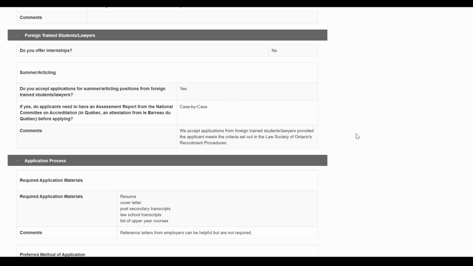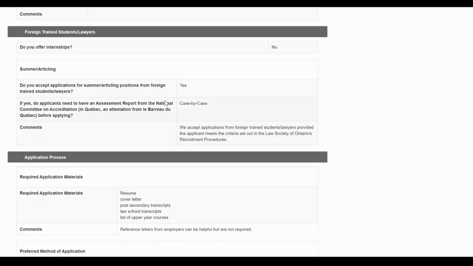Just be mindful that if you are working at a firm as an intern, being a foreign trained lawyer, when you are invited for interviews with other firms, there will always be a question, even if it's not asked, about why you are interviewing with other firms if you really love the firm that you are at. This is a question that you must be prepared to answer, because they will think that if you're really good, that firm will not let you go. So why are you applying to other firms? And if that firm doesn't really want to hire you, then you're perhaps not that good of a candidate after all. Keep in mind that if you are completing an internship with a law firm, these are questions that may be asked or may be considered by other employers.